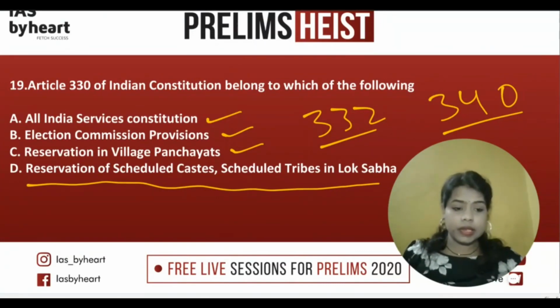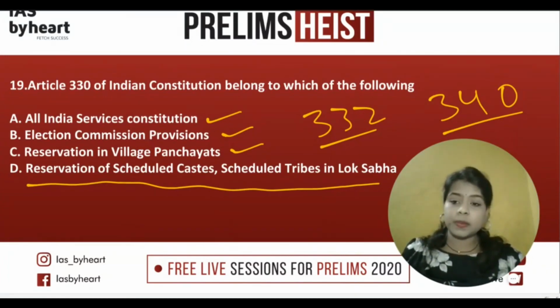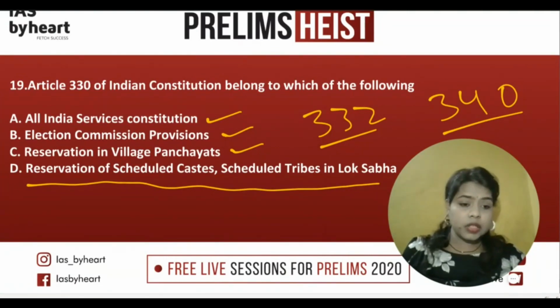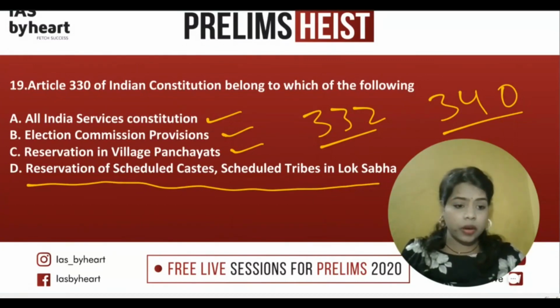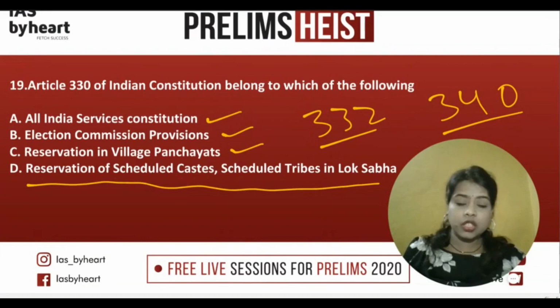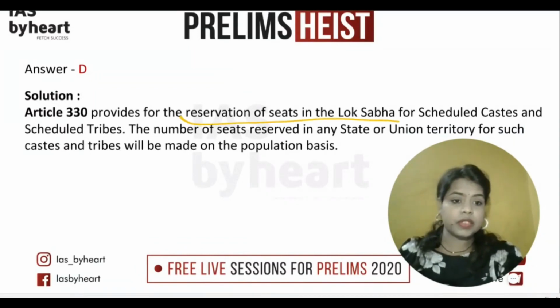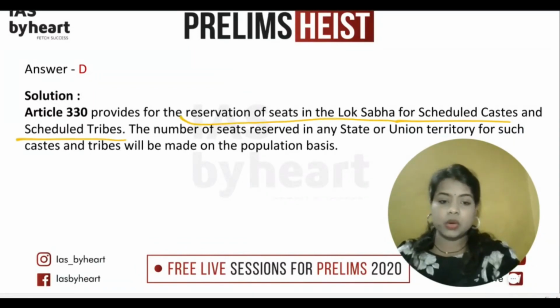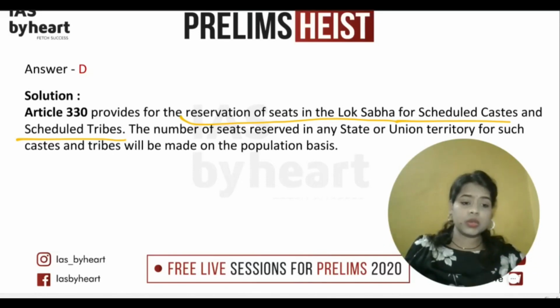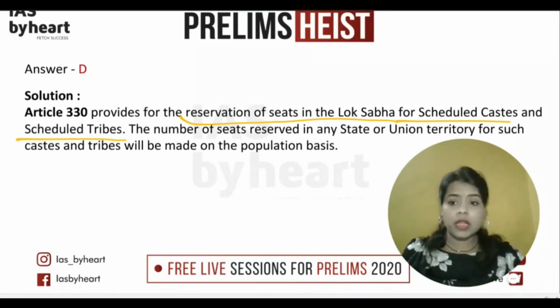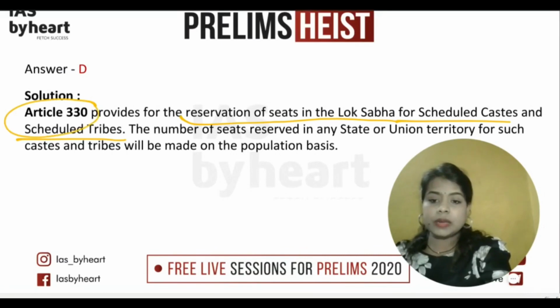So these articles are important. Very few articles are important and expected to be remembered. Out of that, the fundamental rights, the articles related to the judiciary, the emergency ones, and now specifically the ones related to the scheduled castes and the scheduled tribes. Okay. So Article 330 provides for the reservation of seats in Lok Sabha for the scheduled castes and the scheduled tribes. This reservation issue is a continuous topic of discussion, but related to the articles, it might come anytime.